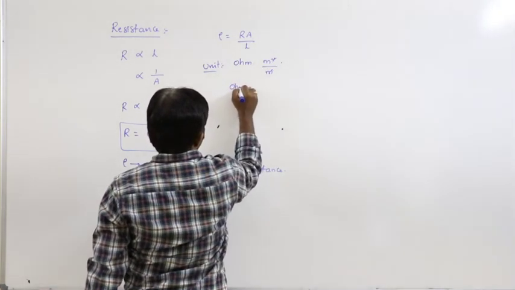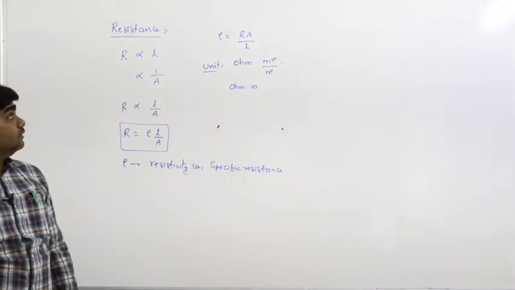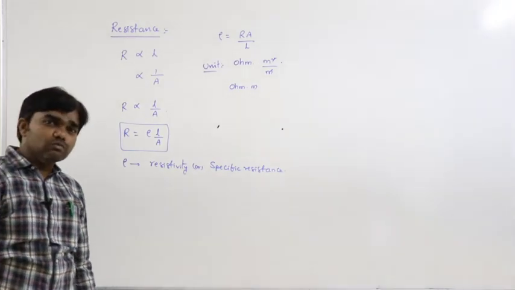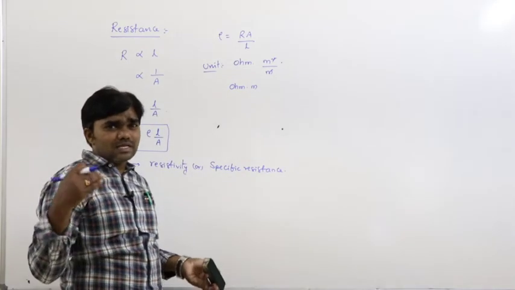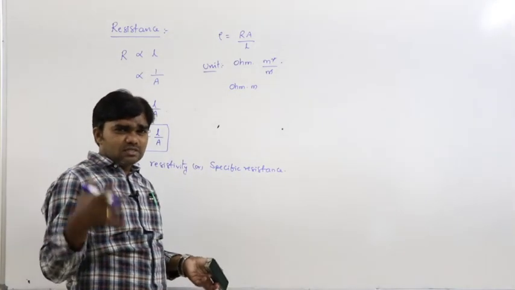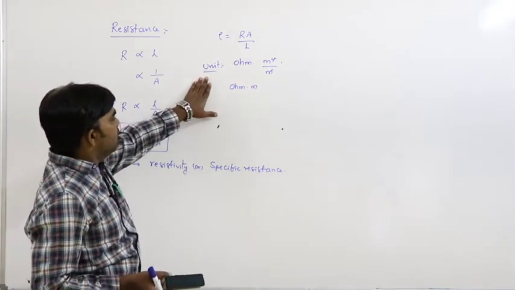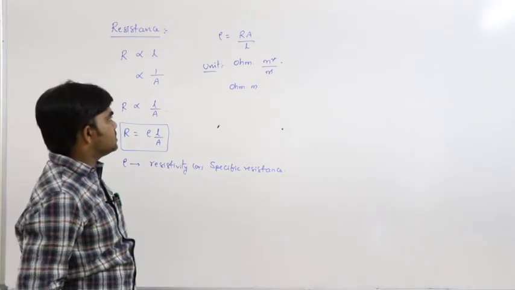So that is ohm meter. The unit of specific resistance is ohm meter or ohm centimeter. Resistance unit is ohm whether it is SI or CGS, but the unit of specific resistance is either ohm meter or ohm centimeter.